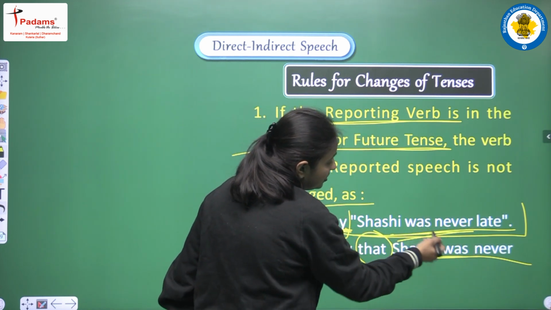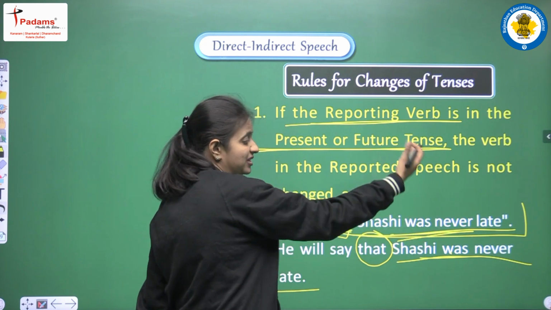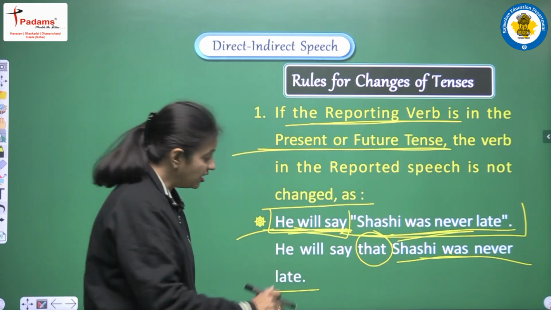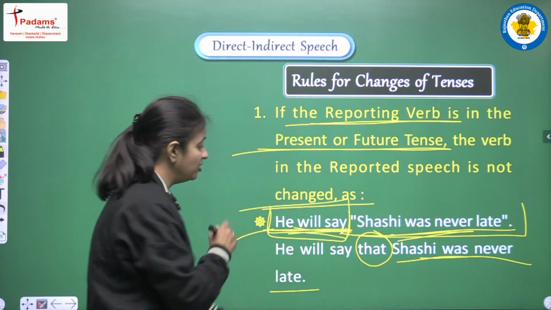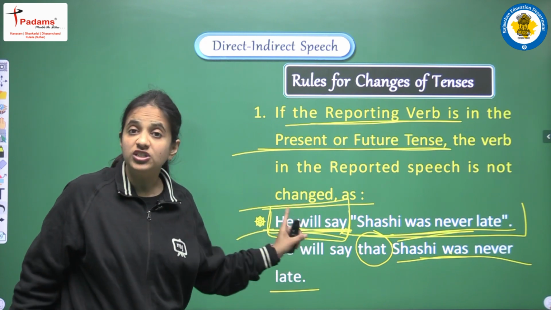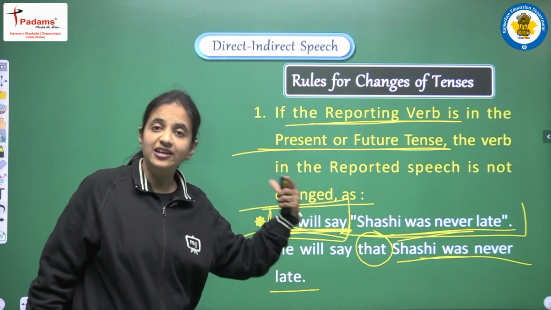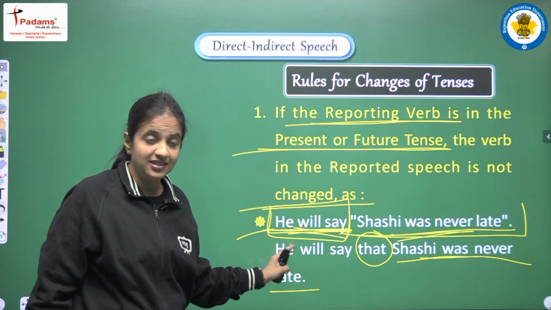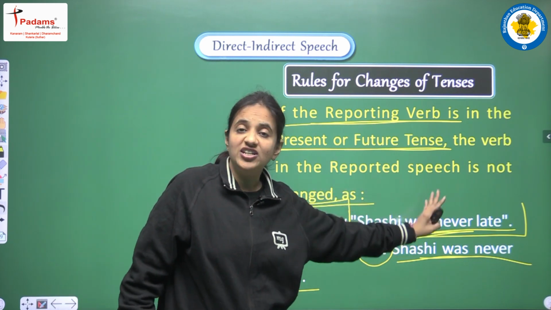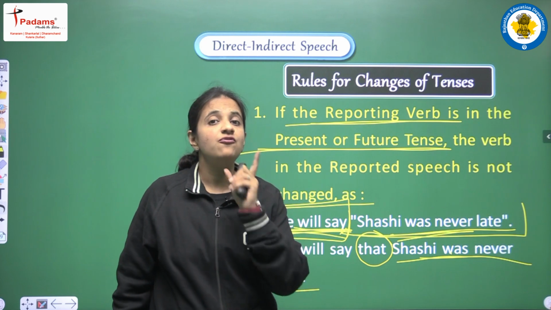So why are we not doing any changes of the tense here? Why are we just repeating the same helping verb, the same main verb? Because here in the part of the reporting verb we are having future tense. So if we are having any future or any present tense here, then we don't do any changes in the tense. This is the first rule.